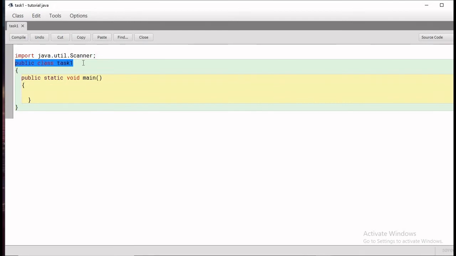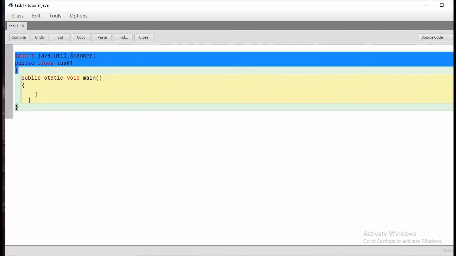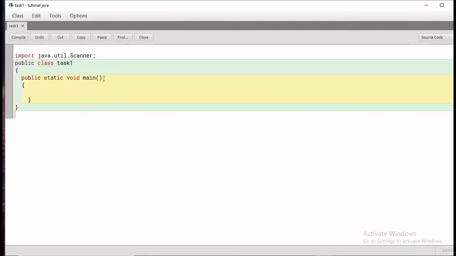The next line is public class task1. Task1 is the name of our class, and public here indicates that it is accessible from anywhere. Then you can see this line, public static void main. This is the basic structure that you have to write in each and every Java program. Main is where the execution starts. It is the name of the function, and void specifies that our function is not supposed to return anything. Static is used because we need not use any object to call this method, and public is used again so that it remains accessible from everywhere.